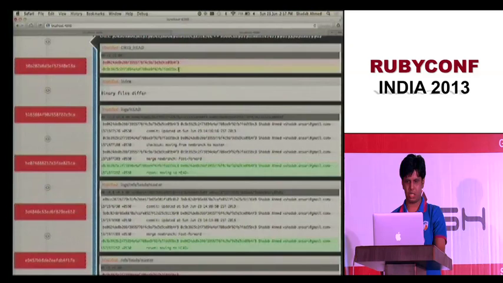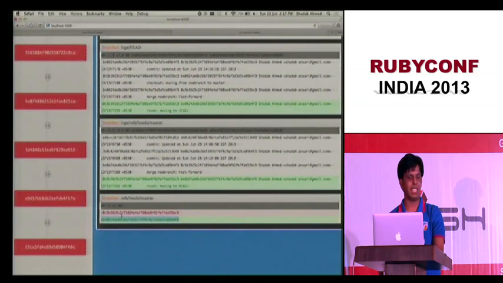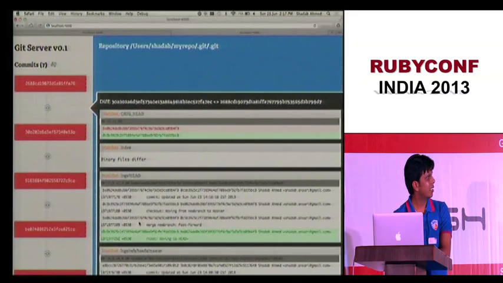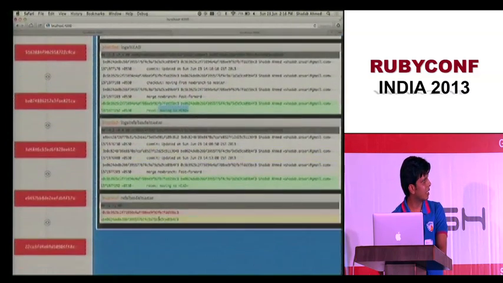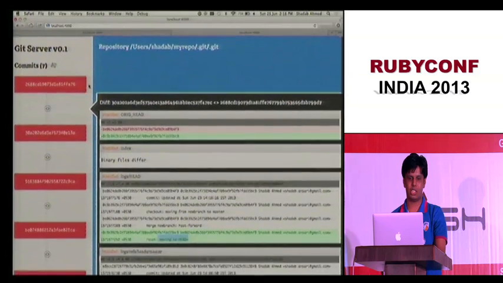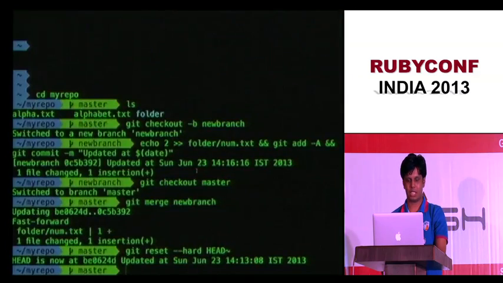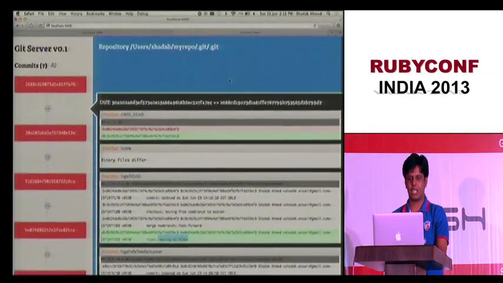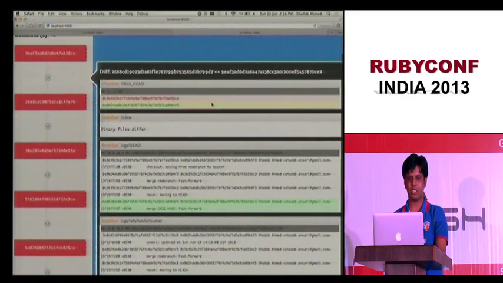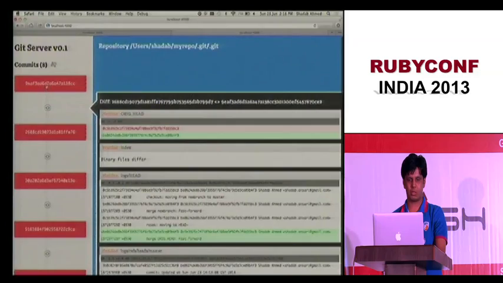One thing to interestingly notice is that this changed from BE to 0C, and this changed from 0C to BE. So your ORIG_HEAD changed exactly the opposite of your master. So it's just keeping the dangerous changes, and also you can see it moving to HEAD~1. So that's your dangerous change. And I still have 5 commits, so let me merge the ORIG_HEAD. You can refer to it and merge it, or you can reset hard also. So I just merged it back. I'm back to 6 commits, and I am back to the original changes. So not to worry much about this.